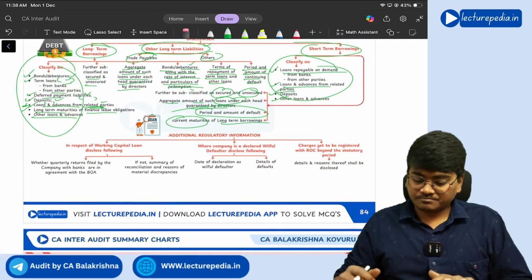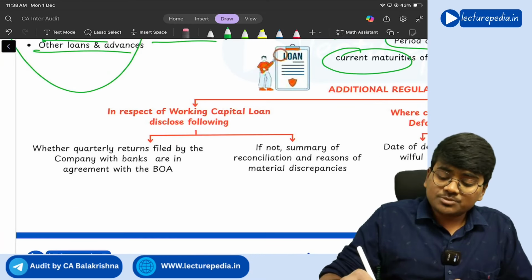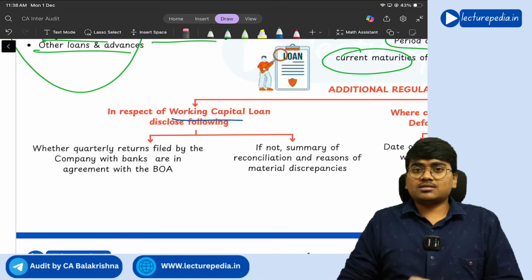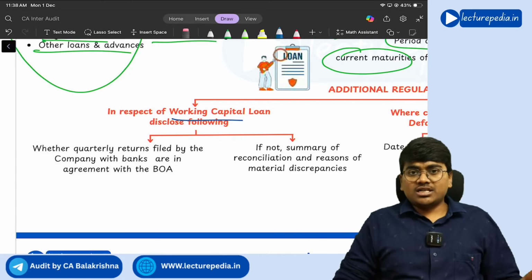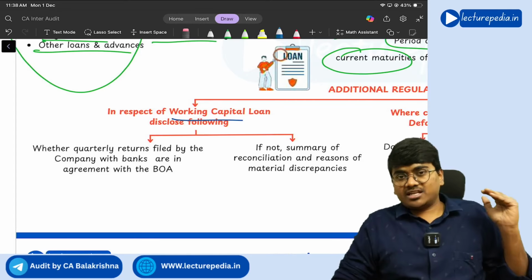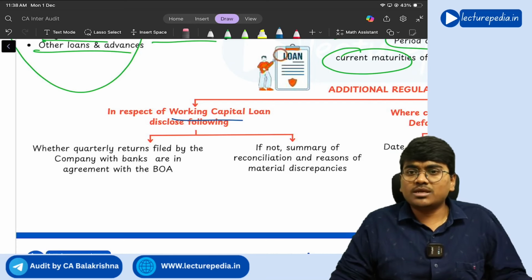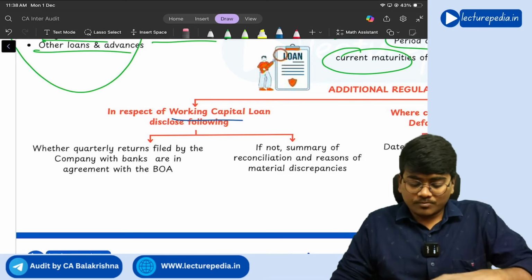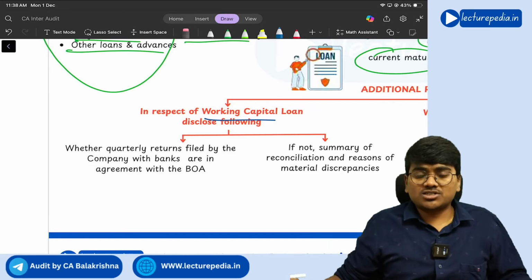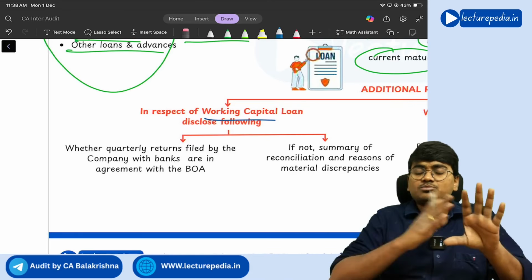Getting it? Yes. Next, additional regulatory information that has to be given. With respect to the working capital loan, what is meant by working capital loan, we have already clearly discussed this while revising the bank audit chapter, right? I have told you why a working capital loan will be given, on which security it will be given. On the basis of security of inventory and debtors, a working capital loan will be given. With respect to this working capital loan, the thing that you need to check is, I told you quarterly returns will be submitted by the borrowers to the bank. Whether the amount of inventory and amount of debtors shown in the quarterly returns is matching with the books of accounts or not.